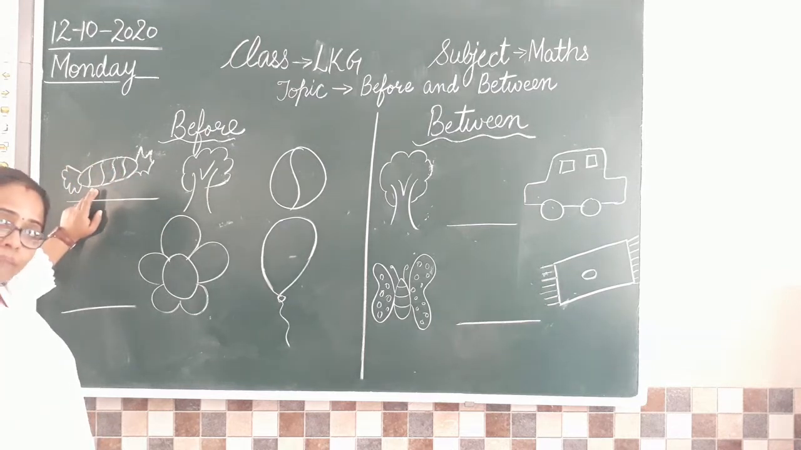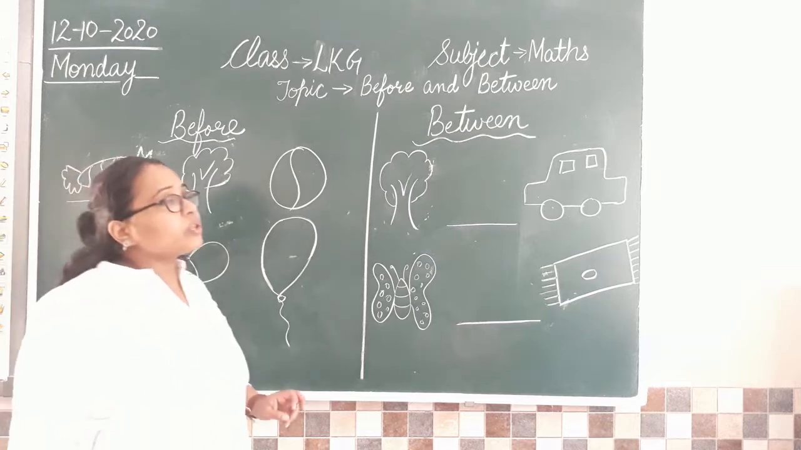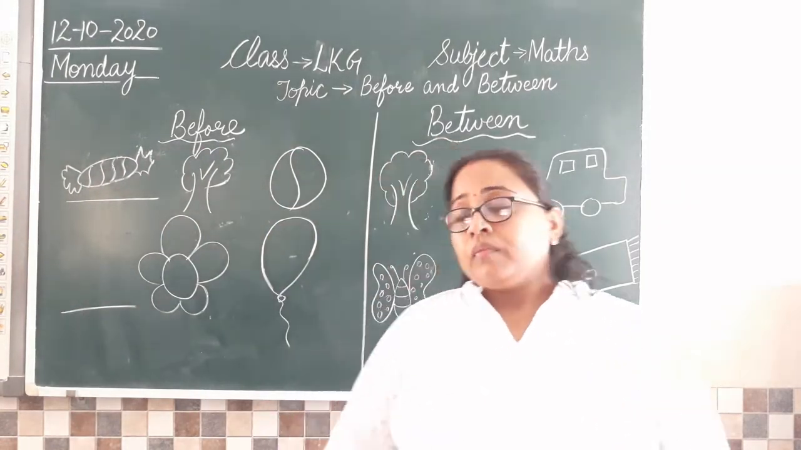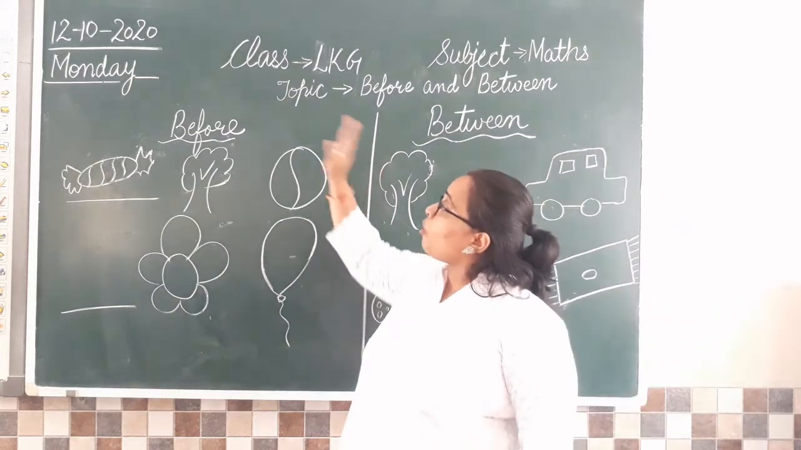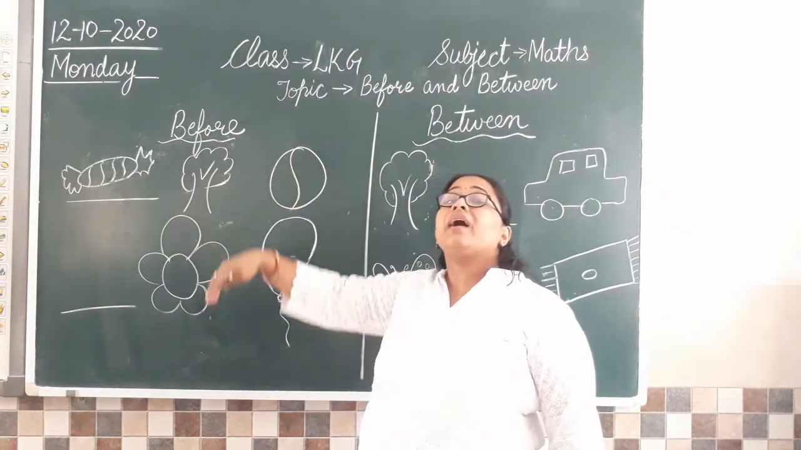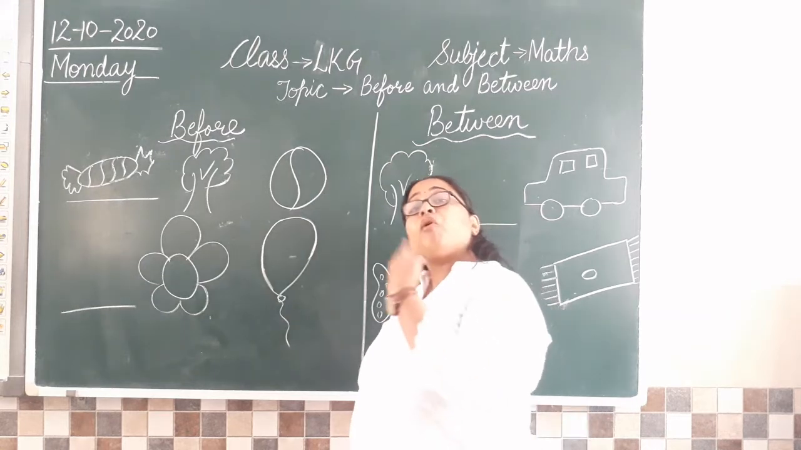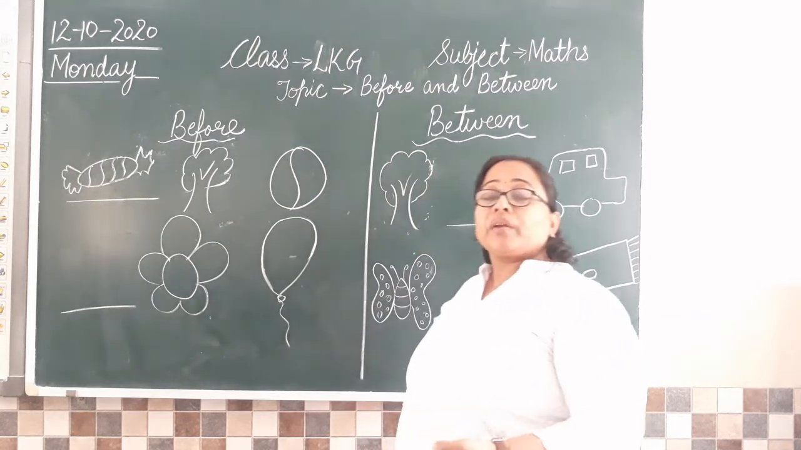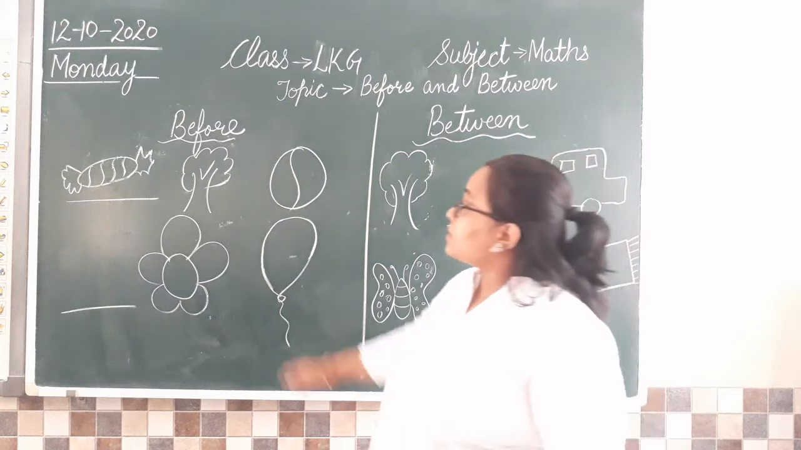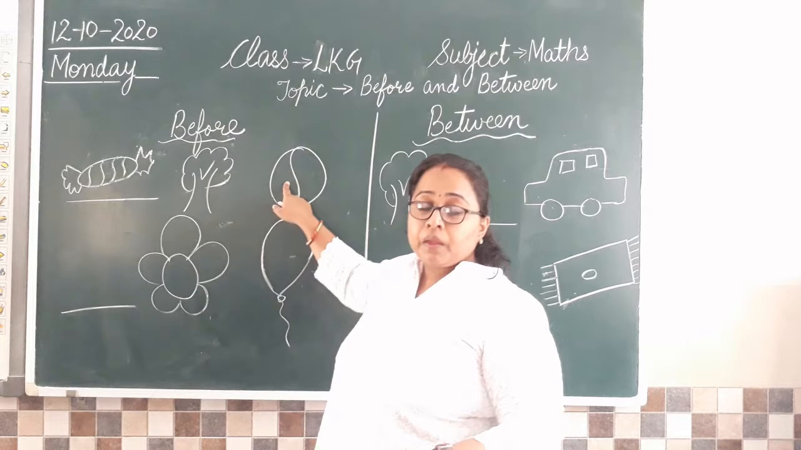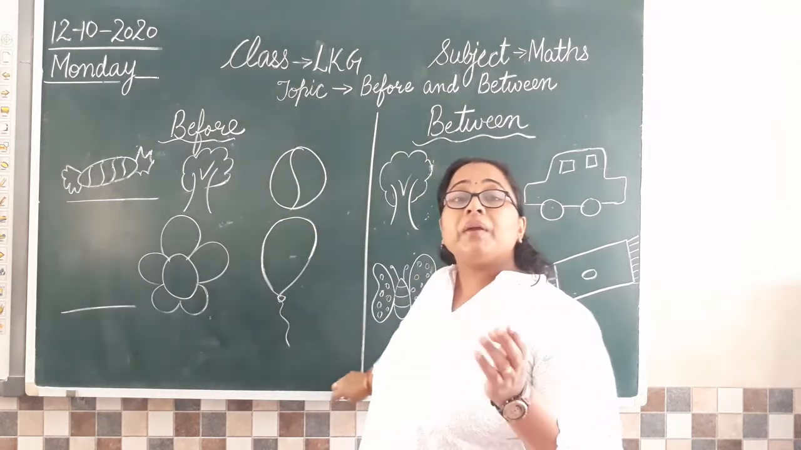Before पहले हो गया. Now if I ask you what is before ball? Can you tell me what is before ball? Ball से पहले क्या है? What picture you can see before the ball? So what will be the answer? It's a tree. Before ball, ball है ना? Ball से before. तो अब हमें क्या करना है?